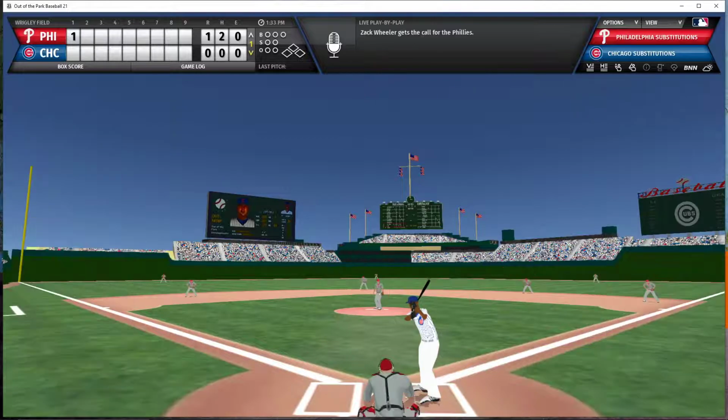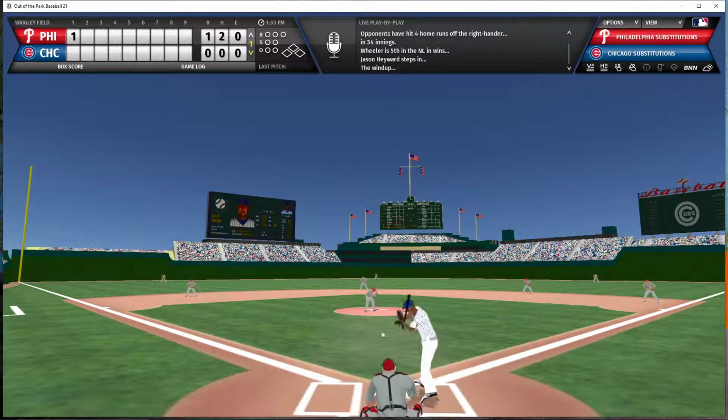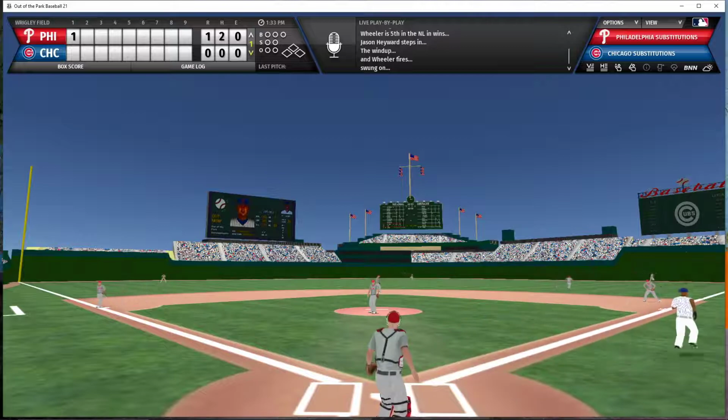Jason Hayward is going to be the leadoff hitter again for the Cubs today. He waits for the pitch. Hayward smacks it into right field. That's going to one-hop to the wall. Hayward rounds first. He's heading to second. He slides into second with a double, and Hayward has just led off the game with a 2-base hit.